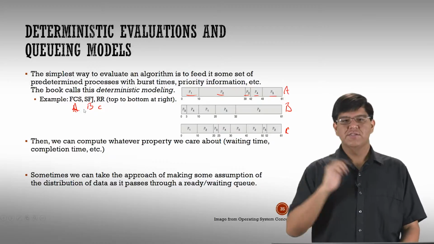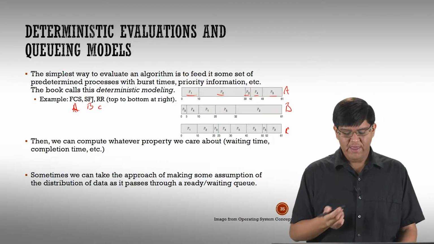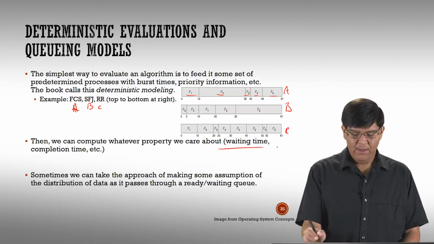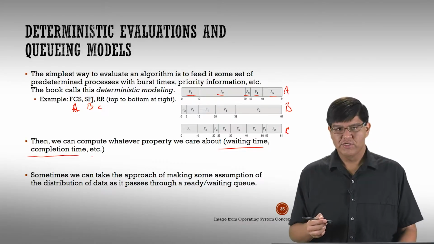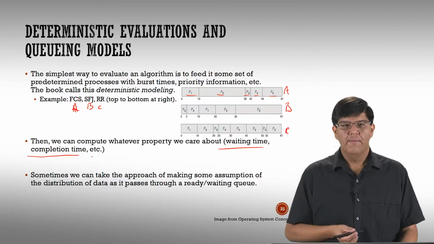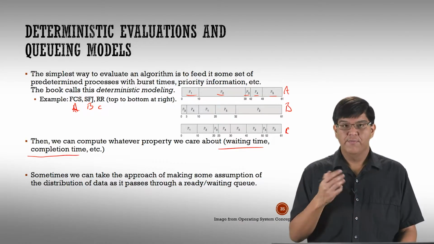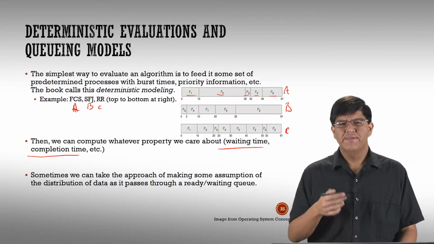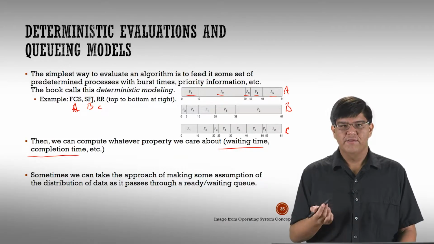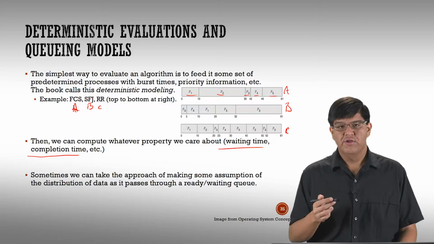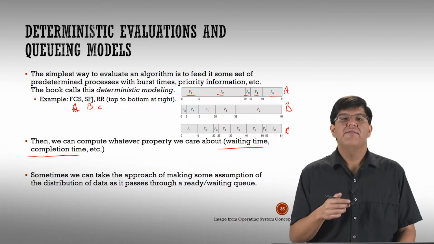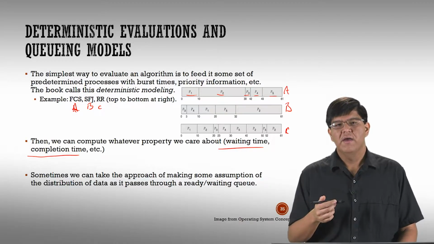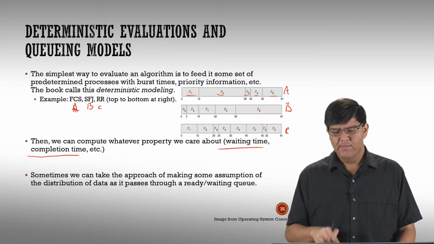So I can have this stuff in advance, run them all, and from that compute whatever I want. I compute my waiting time and my completion time, and I'm good to go. This is basically what we've been doing up until now. It's a pretty good method, but it's not always realistic. Generally, it requires some assumptions either about the distribution of data or how the ready queue behaves in the system. Overall, maybe we can do a little bit better.